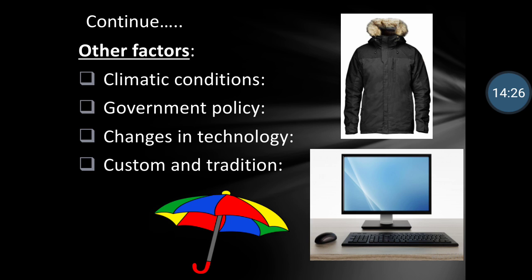Then comes government's policy. You know that we all pay taxes to the government and that is called direct tax because we pay directly to the government. Now if government imposes more taxes on people's income, that means their disposable income decreases. Now you know what is disposable income. Disposable income is income which is left after paying your taxes to the government. So if government is imposing more taxes, that means you are paying more to the government, so money which is left with you will be less. So at this point demand will be less.